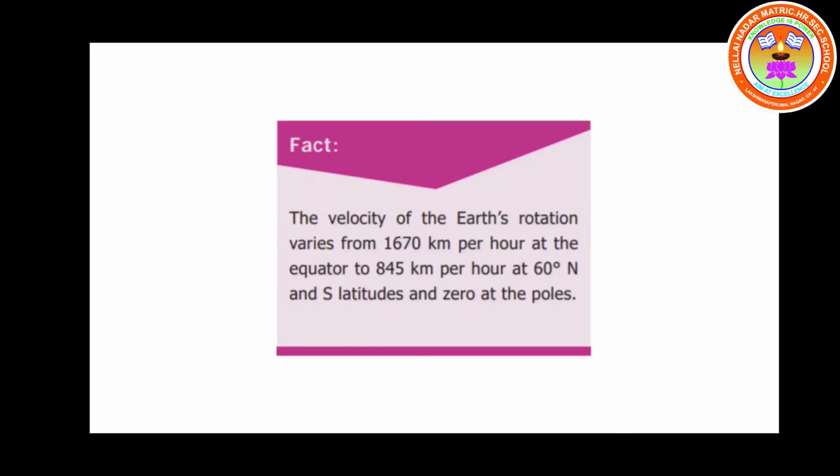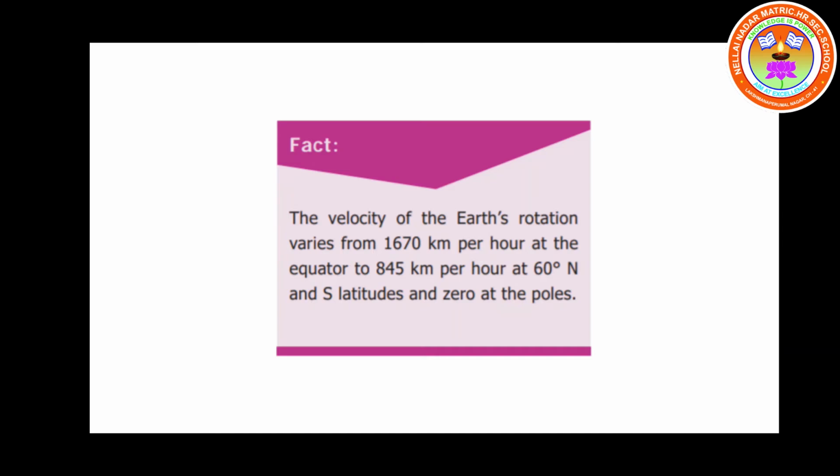Now let us see one fact. The velocity of the earth's rotation varies from 1670 km per hour at the equator to 845 km per hour at 60 degree north and south latitudes and 0 at the poles. Do you know the reason? I will explain to you now.